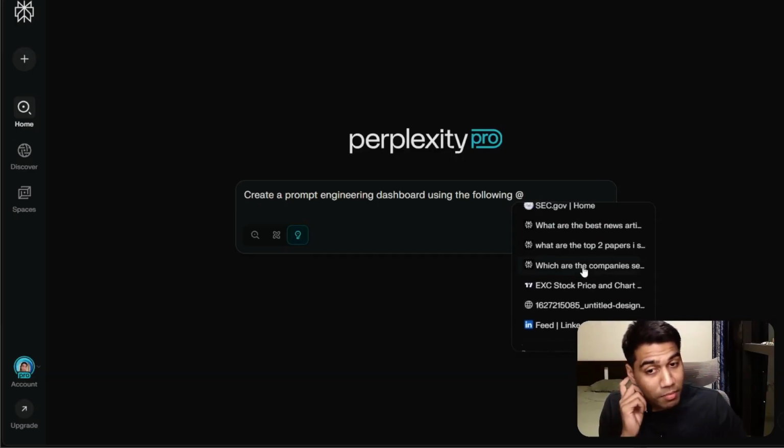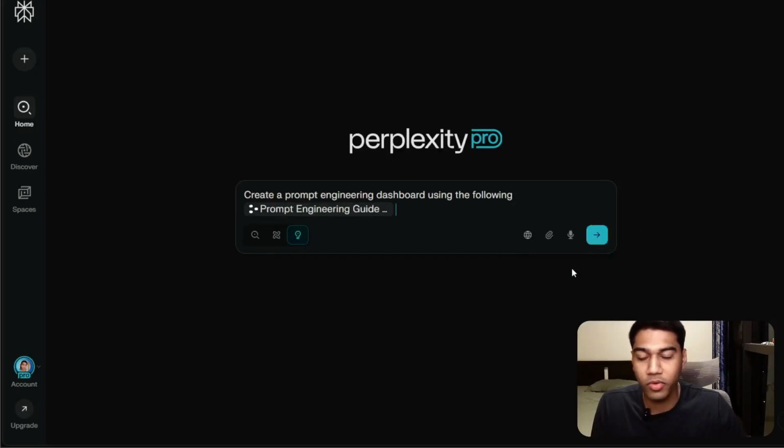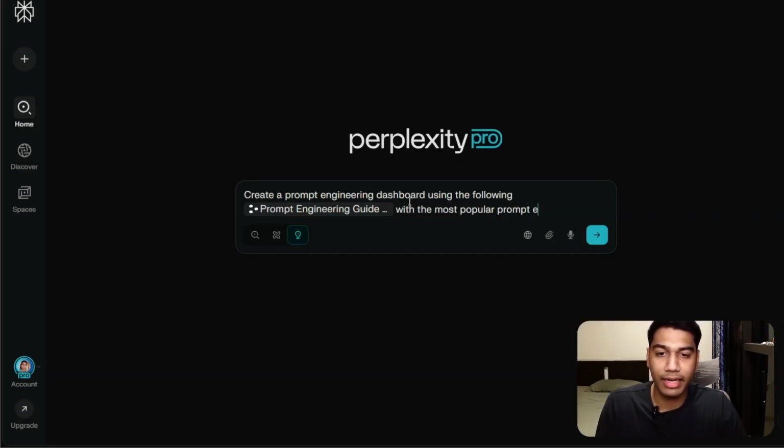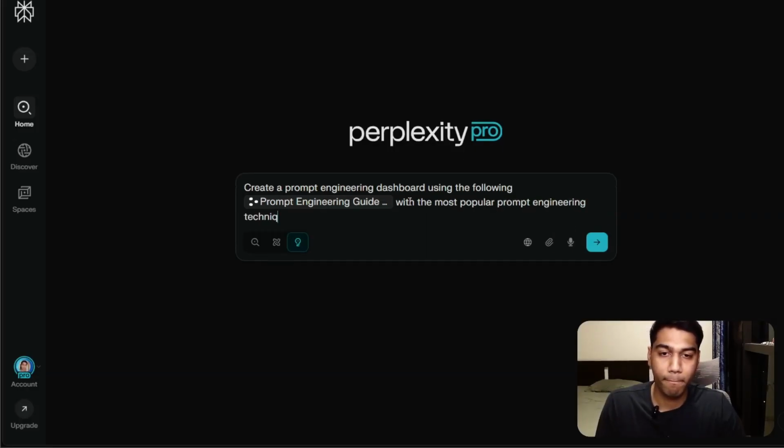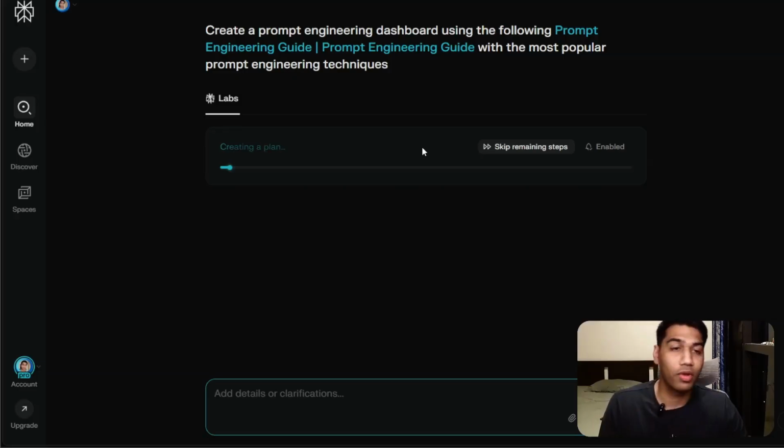So I'm going to choose, very simply, a prompt engineering tab that I have open, which is a prompt engineering guide. And I'm just going to give this and ask it to create a dashboard with the most popular prompt engineering techniques, and press enter. Right now, it will go ahead and create a plan, but the output of this plan will look super cool. Let me show you what I did already.